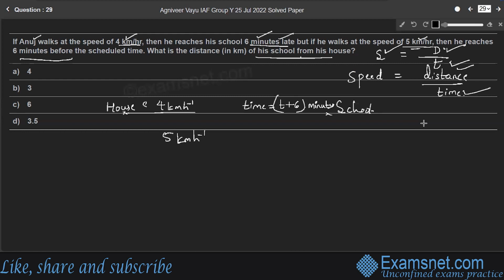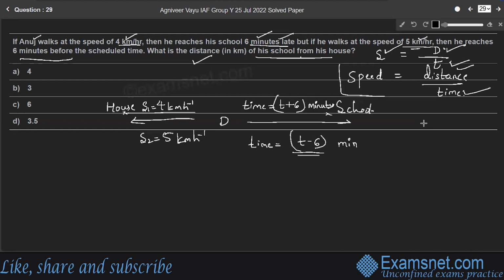Here let S1 and S2 be his speeds in different situations. Then he reaches his school 6 minutes before, so the time taken by him to reach his school is T minus 6 minutes. He takes 6 minutes less time here. We need to find the distance of his school from his house. Let D be that distance, so we need to find D.